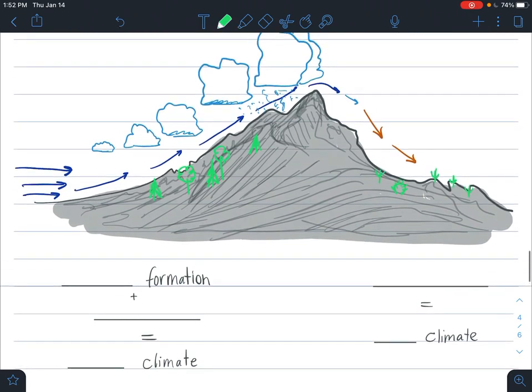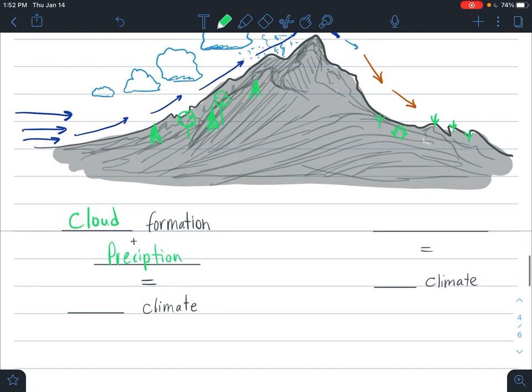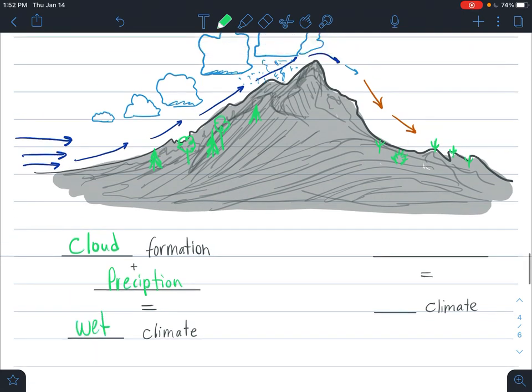Sometimes they're warm. So let's fill out what we've got here on the left side. We have cloud formation and precipitation, meaning that we have clouds and rain, clouds and snow. This ends up creating a wet climate. And on the other side, we have a rain shadow, which is a dry climate.